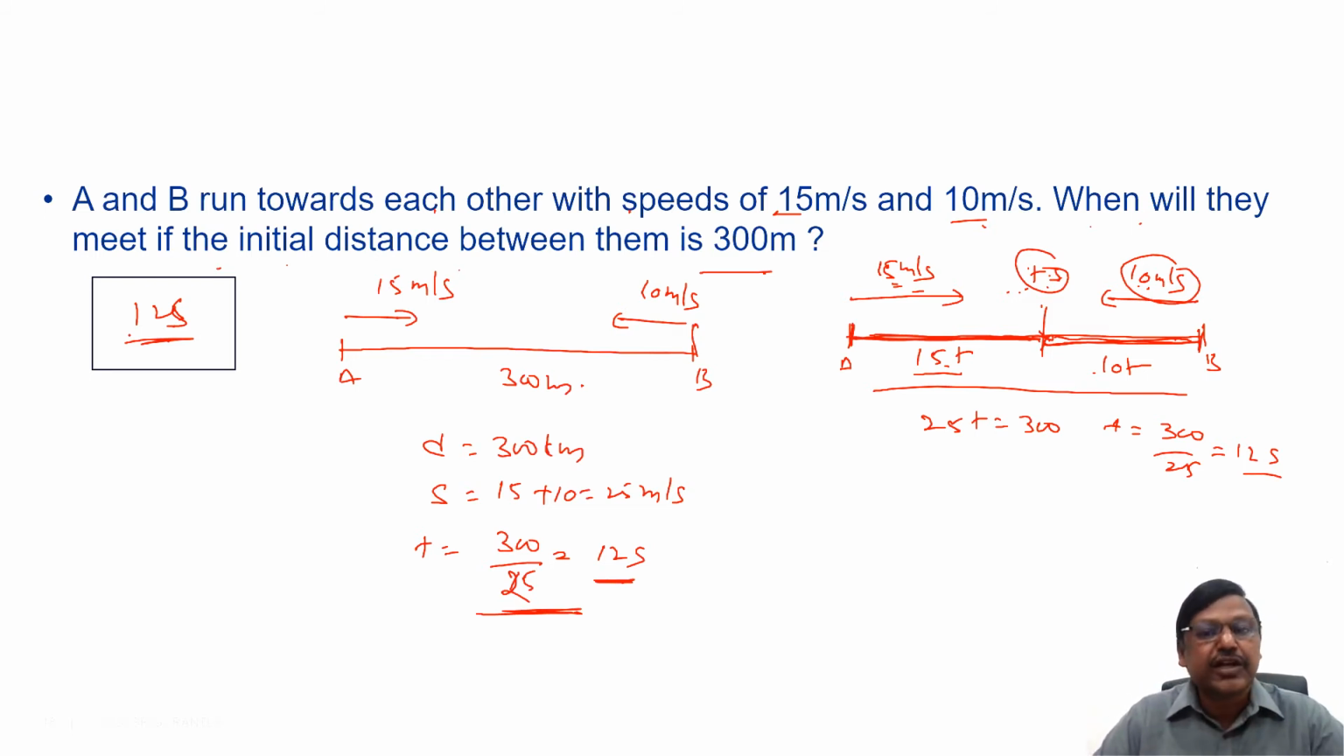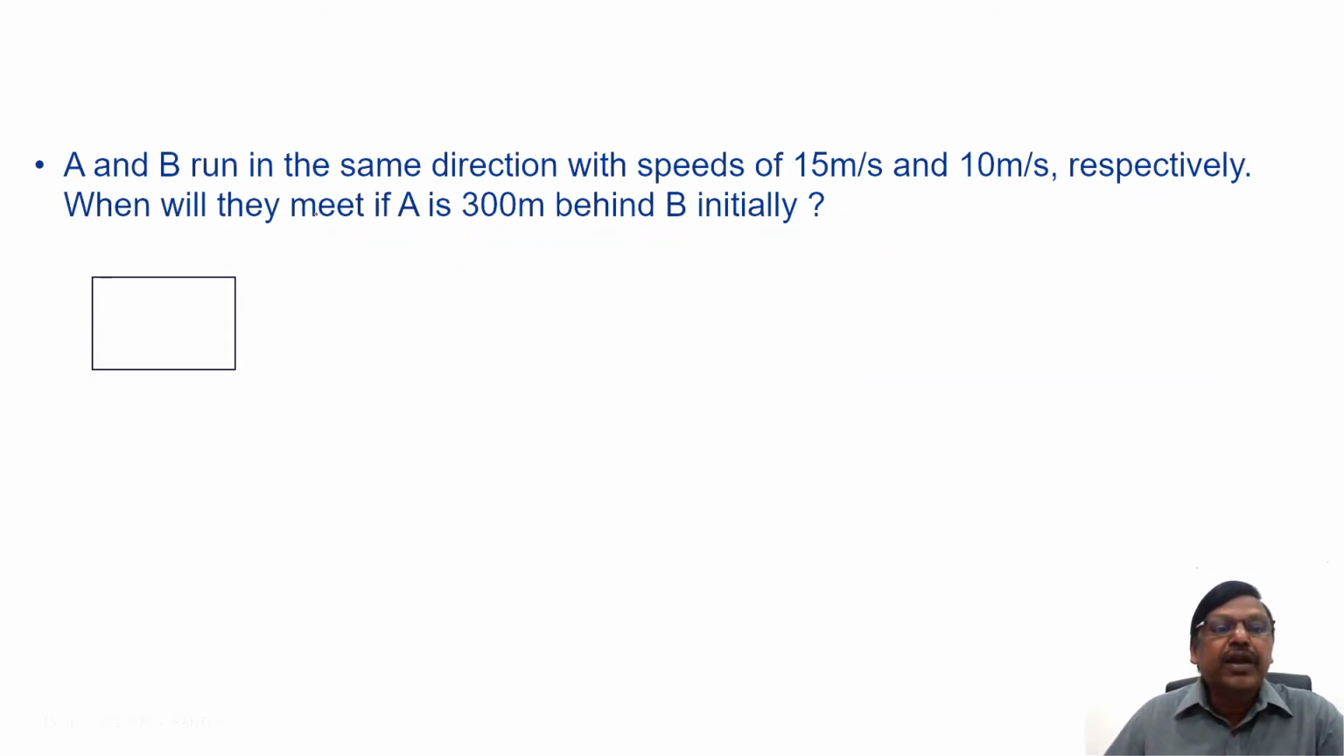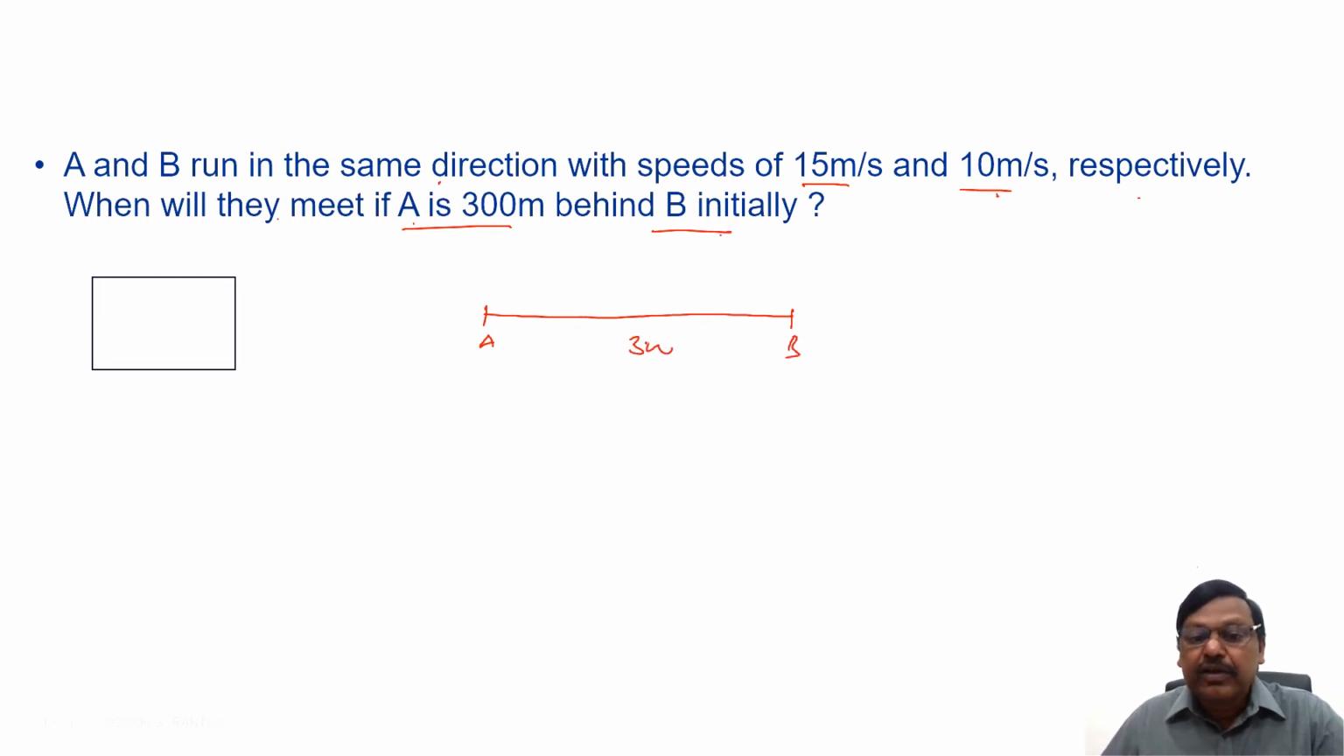This is for opposite direction. Now let's take one question for same direction. If A and B run in the same direction with speeds of 15 meters per second and 10 meters per second respectively, when will they meet if A is 300 meters behind B initially? A and B are running in the same direction, but A is 300 meters behind B initially. B is going like this, A is also going like this. The speeds are 15 meters per second and 10 meters per second, and the initial distance between them is 300 meters.